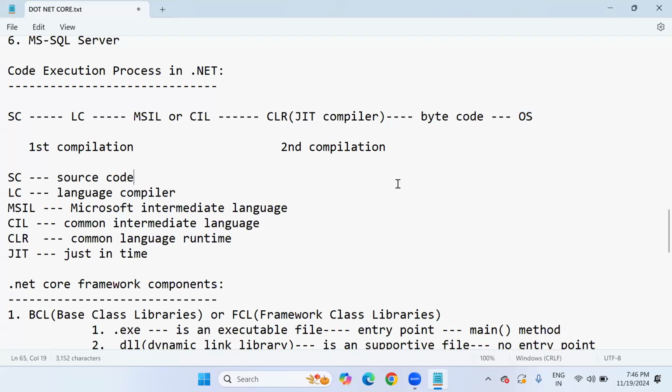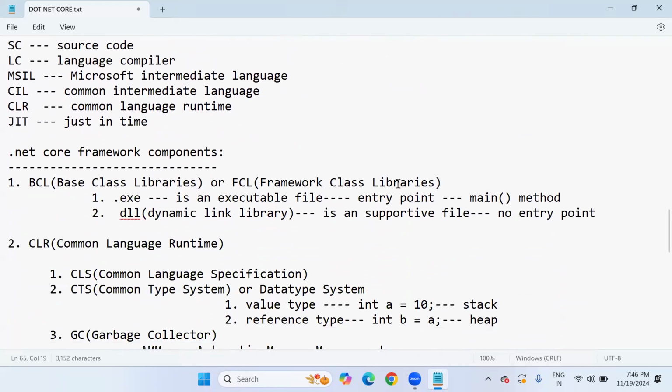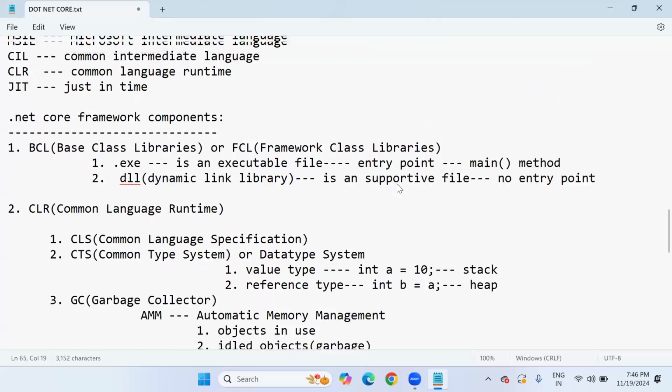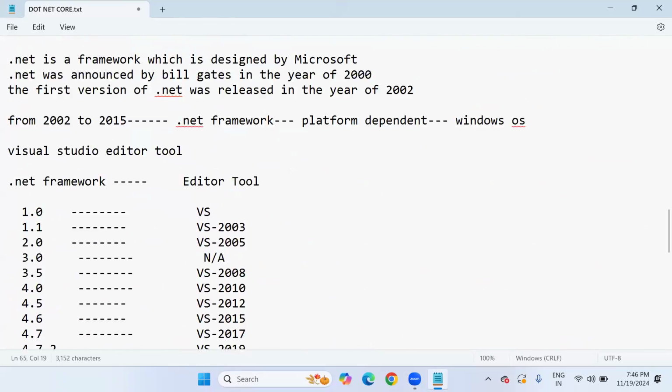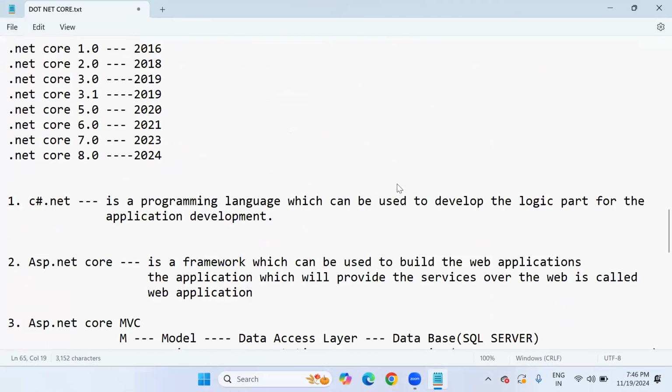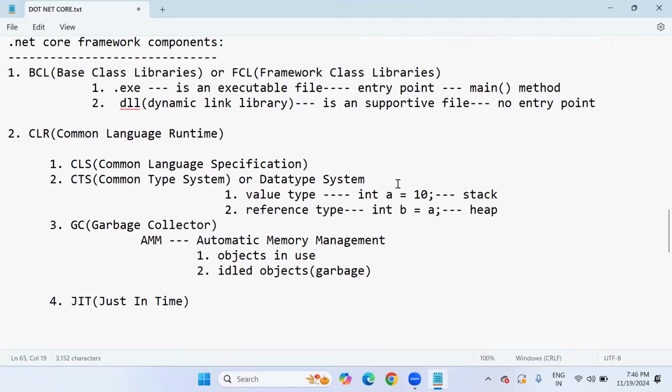So this is the complete, important section: the code execution process and .NET components which I explained today. Even though it is theoretical, from an interview point of view, it's more important. Okay, because for these components you will compulsorily face many questions in interviews, no doubt at all. Trust me, that is why I took a lot of time to explain this in detail.